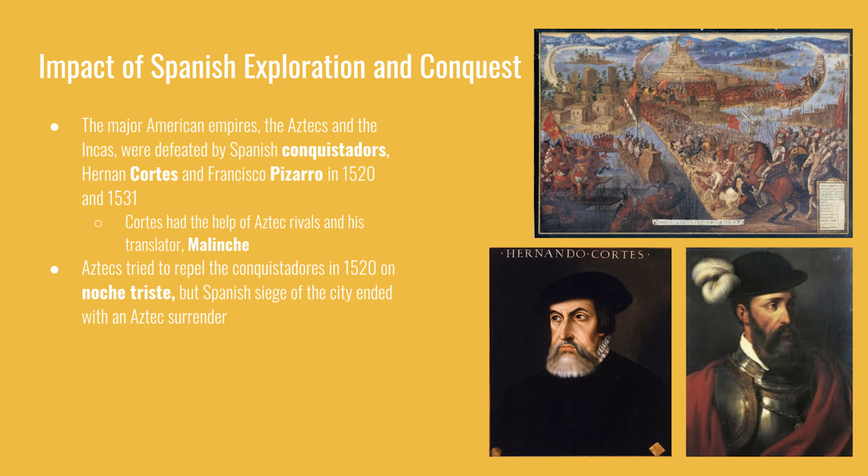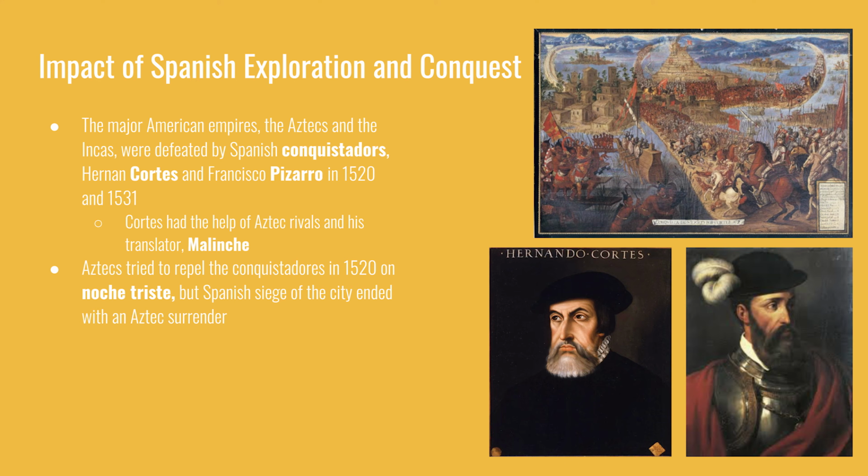By the mid-1500s, the Spanish had already toppled the two largest empires in the New World. Those are the Aztecs and the Incas. Hernan Cortes on the left here is the one who toppled the Aztec Empire, and Francisco Pizarro on the right is the one that toppled the Incas.